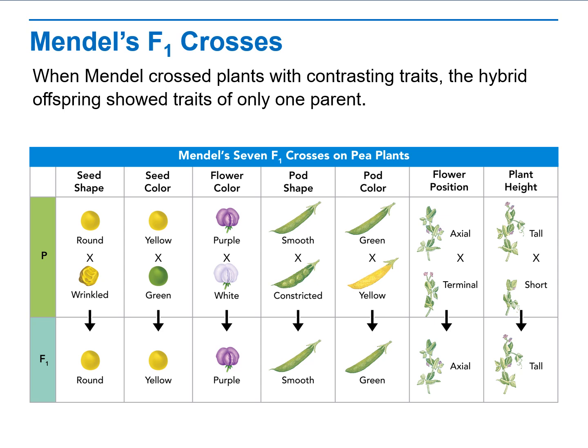So when Mendel crossed plants with contrasting traits for these 7 traits, the hybrid offspring showed only the traits of one of its parents.